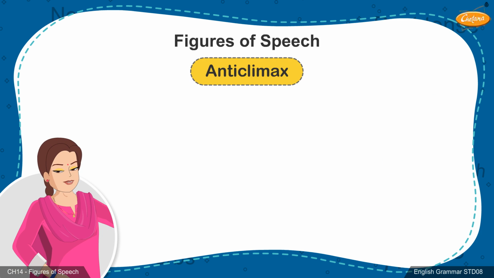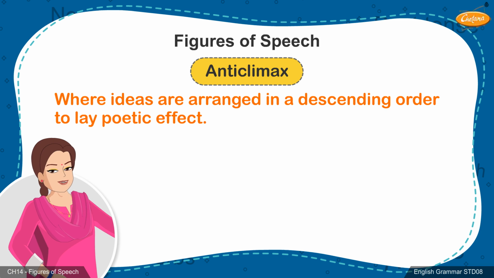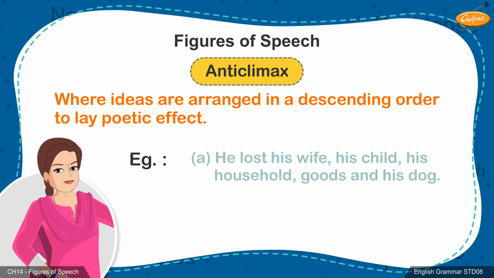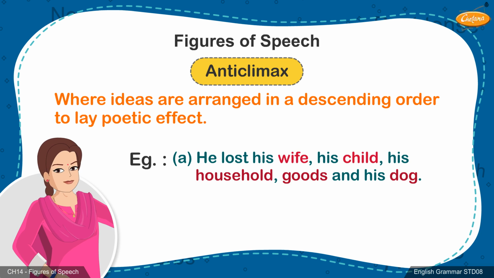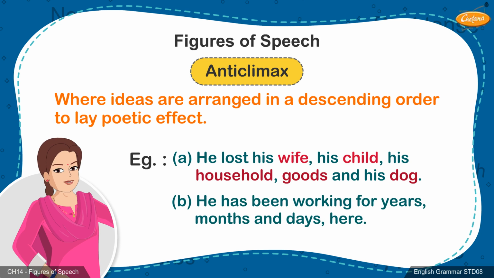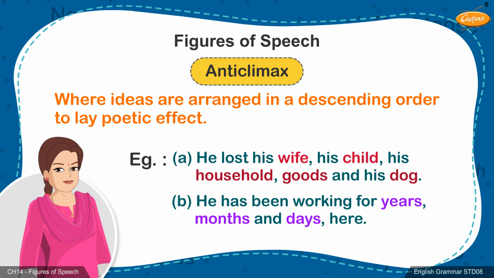10. Anticlimax. In anticlimax, ideas are arranged in a descending, decreasing order, of importance for a better poetic effect. Example: A. He lost his wife, his child, his household goods, and his dog. B. He has been working for years, months, and days here.